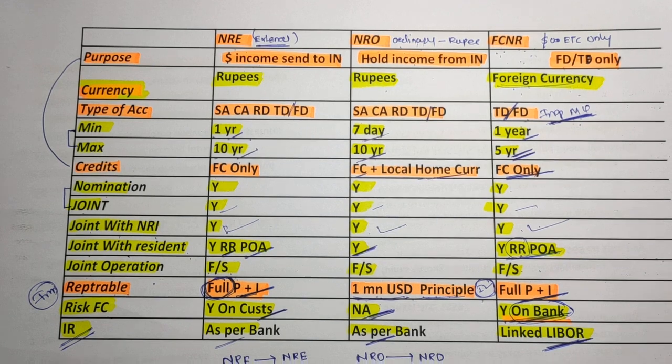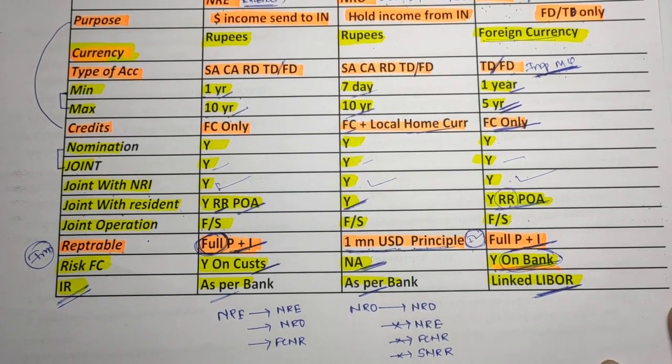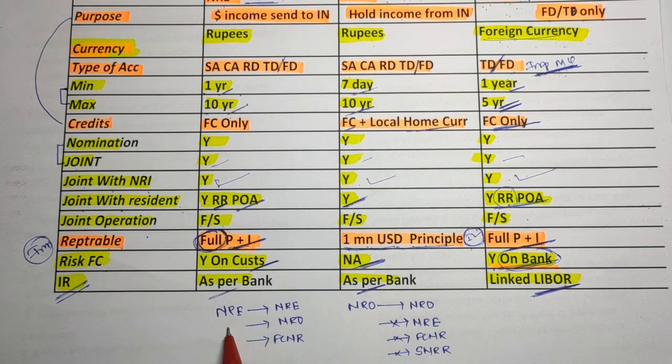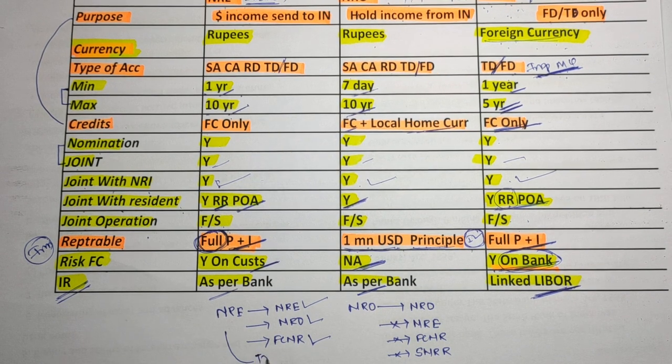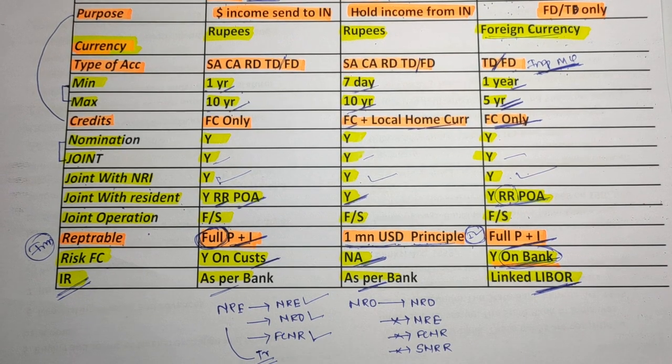Now, one important thing I want to bring to your attention is the transfer of funds: how, and from which account to which account, you can transfer funds. Friends, see here, from an NRE account, you can transfer funds to another NRE account, to an NRO account, and also to the FCNR account. That means the NRE account is more flexible in case of transfer of funds. It is very easy to remember.